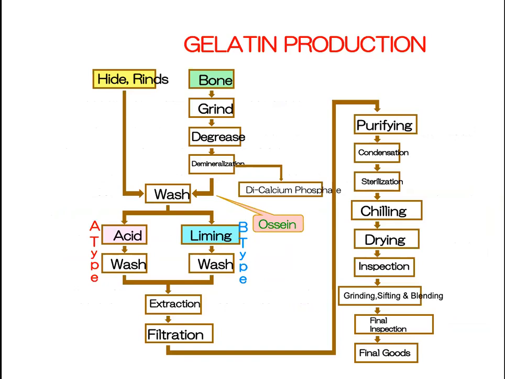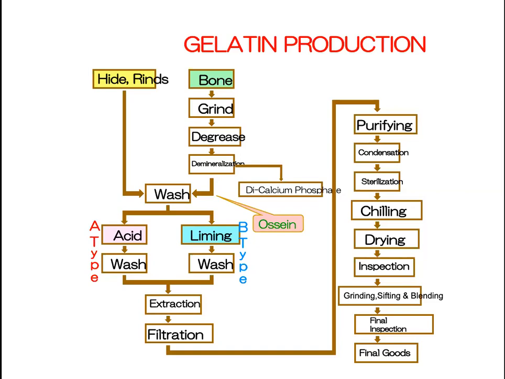Next is degreasing. Degreasing is nothing but the removal of the fat that is attached. So again, as I told you, you can wash this in the tub and other things, and you can do the degreasing. And then we go for demineralization. Demineralization means we will be removing the calcium or the minerals present in the bone, and we will be retaining only the collagen in the bone or in the hide or split hide.